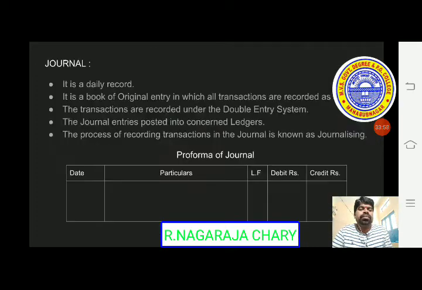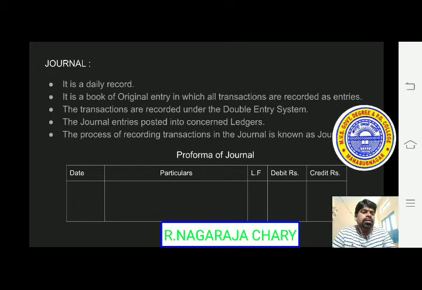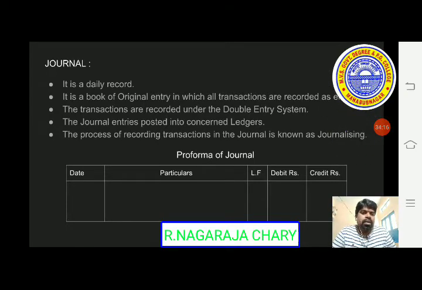Next, journal. Here you see, journal is a daily record. It is a book of original entry in which all transactions are recorded as entries. The transactions are recorded under the double entry system.